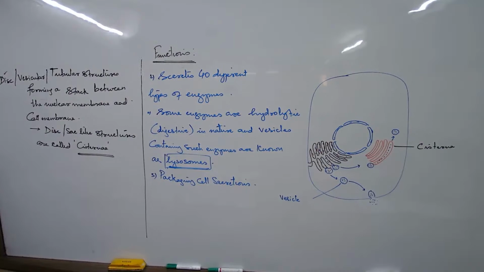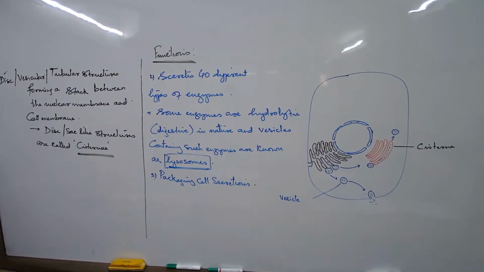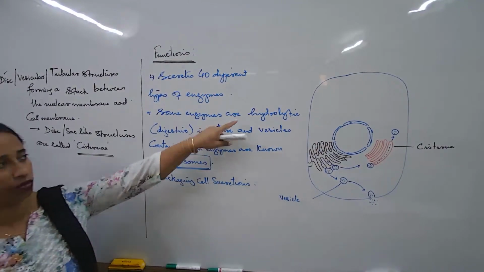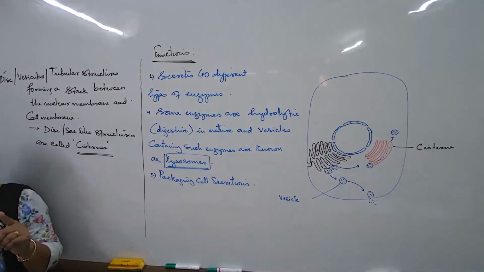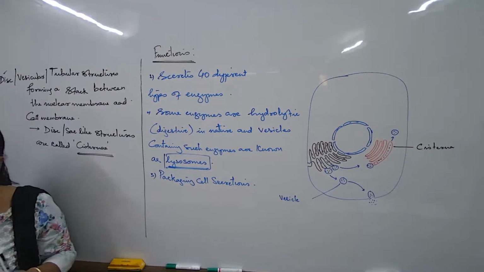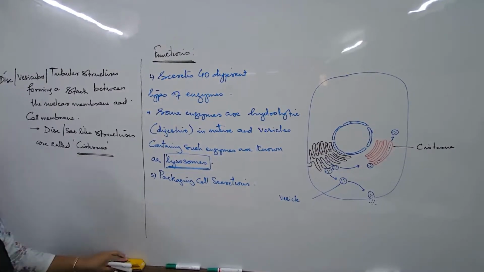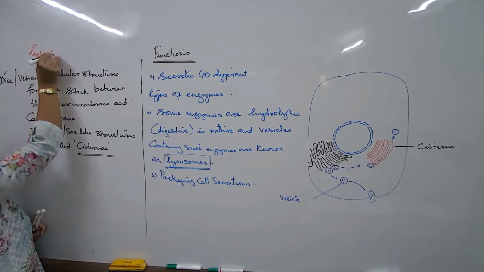Suppose I talk about a certain type of chemical substance which could break down, dissolve, disintegrate. If it is able to do such a function, then such enzymes are known as hydrolytic. It is dissolving and breaking and disintegrating. So if that is the function, then we say hydrolytic enzymes, the digestive enzymes. But do not always use the word digestion for food. Here, digestion means it can dissolve, it can break, it can destroy. Let us learn specifically with lysosomes now.